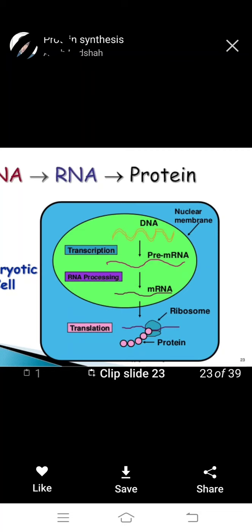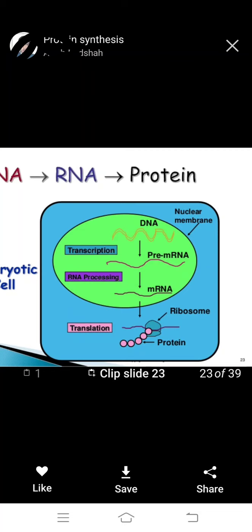First it attaches to the ribosome. There are two subunits: the smaller subunit attaches to the mRNA, and the larger subunit attaches to the tRNA. The ribosome is important for protein synthesis.